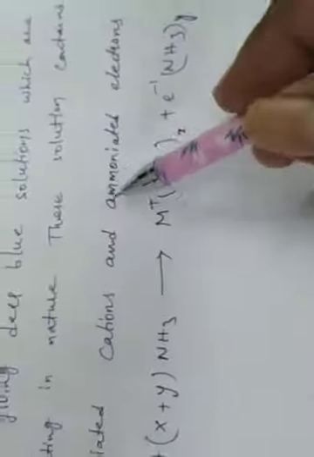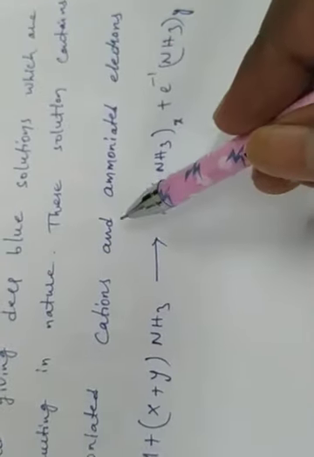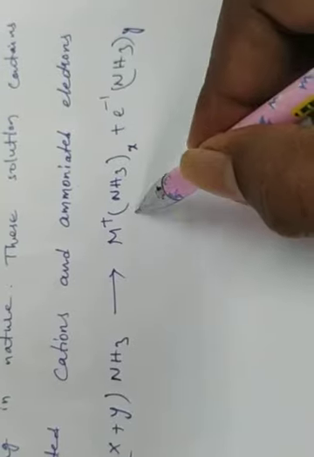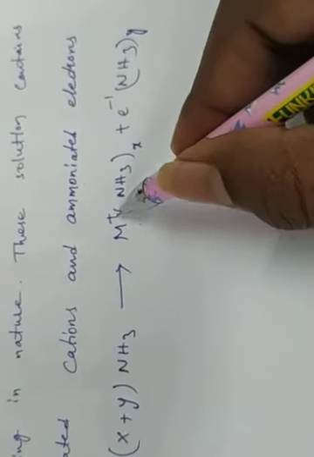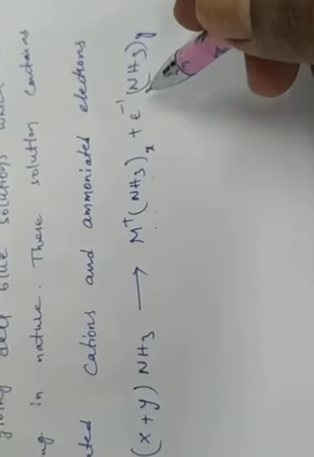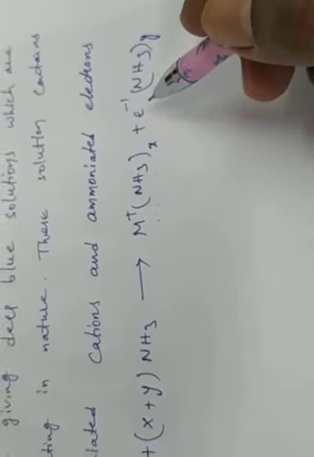These solutions contain ammoniated electrons and ammoniated cations. Cation means positive charge. M plus (NH3)x is an ammoniated cation, and the next one is an ammoniated electron having the negative charge.